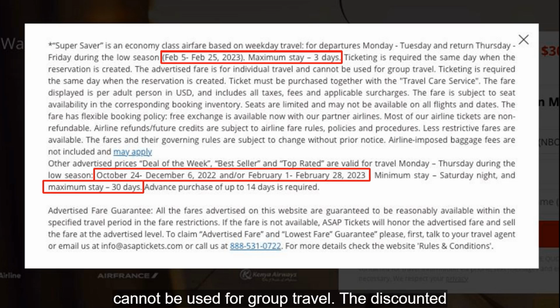Also, it cannot be used for group travel, the discounted prices are available for at least 1 seat, and the rest depend on seat availability and cannot be guaranteed. It is possible that we get more seats for the same price, but we cannot promise it. In your free time, go to the website, do a couple of searches, and read these disclaimers to get acquainted with them better. However, as I mentioned before, the most important thing is the travel period and the maximum stay.